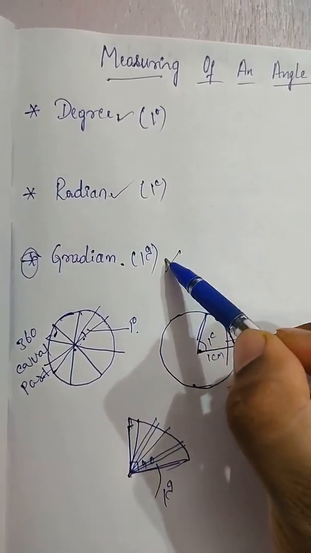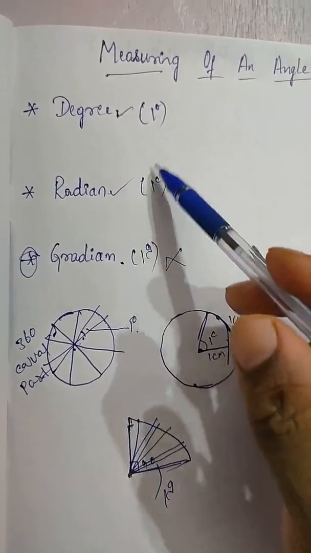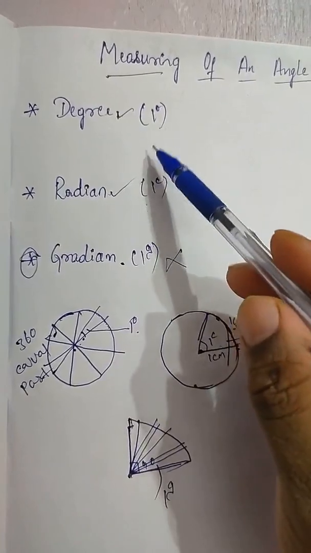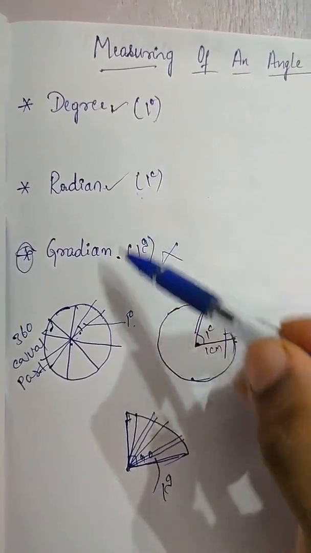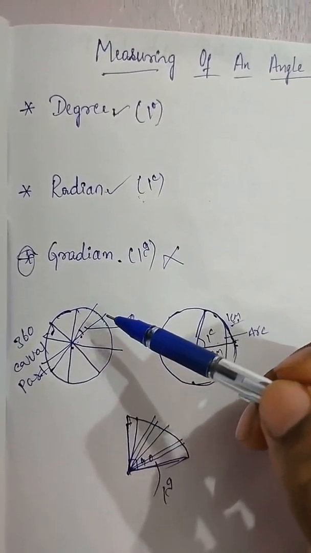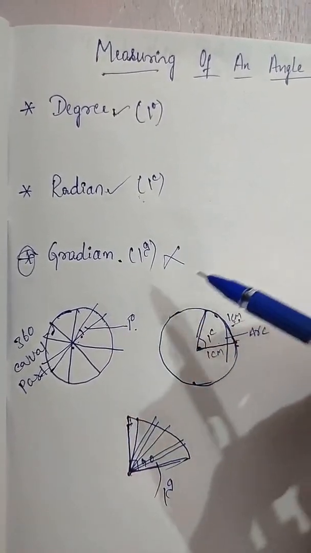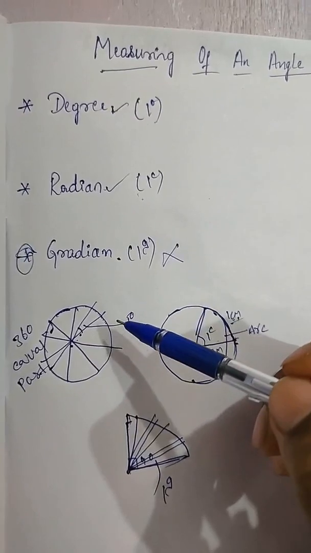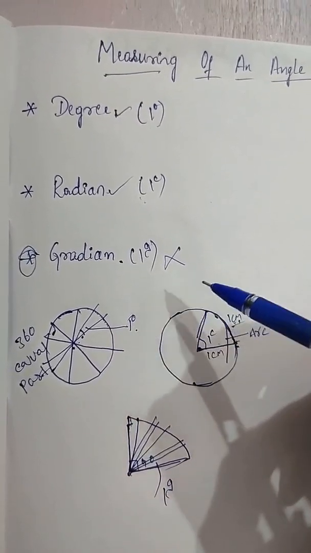The gradient is not in your syllabus. You only need to study degree and radian. Is it clear? What is the degree? In a circle, if you divide the circle into 360 equal parts from the center, one part we call 1 degree.